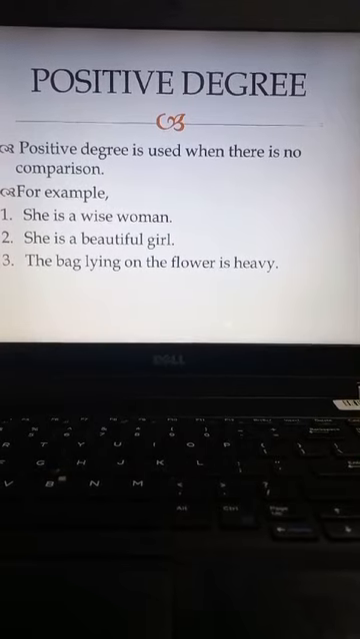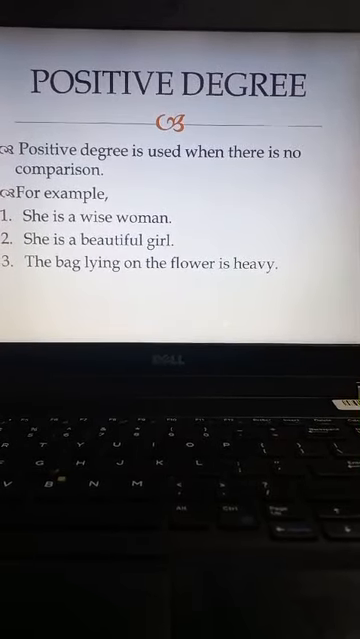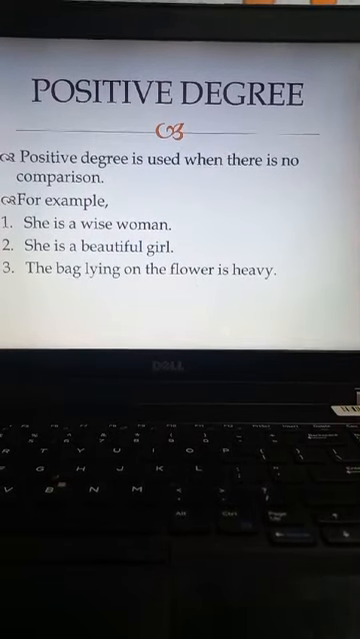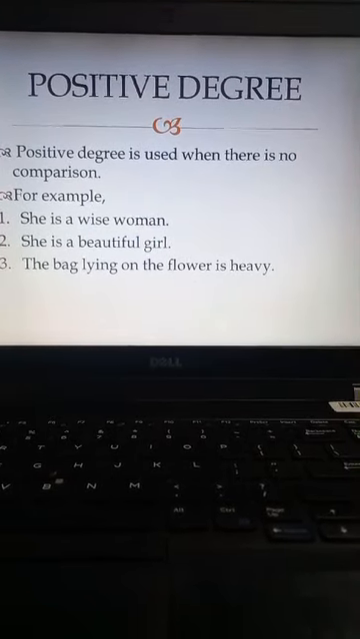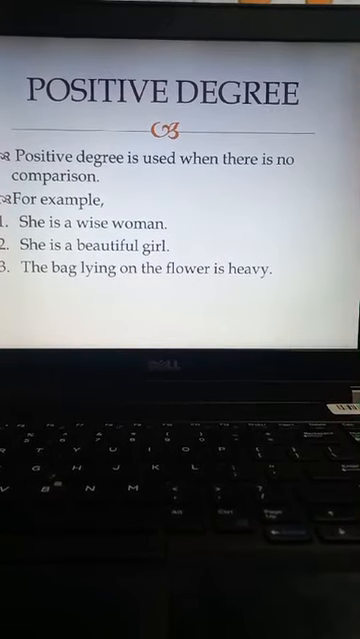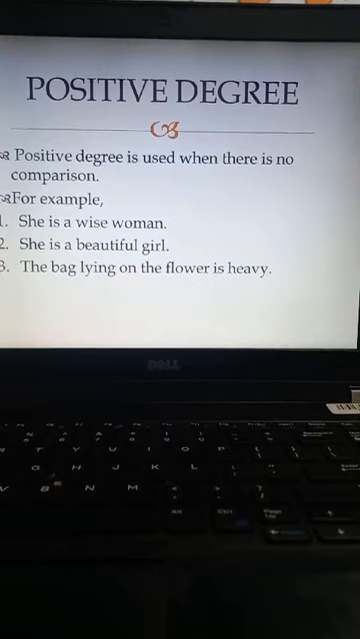nouns. As I have said, positive degree is used when there is no comparison. We have examples like she is a wise woman, she is a beautiful girl, the bag lying on the floor is heavy. As there is no comparison in these sentences, we have used positive degree.